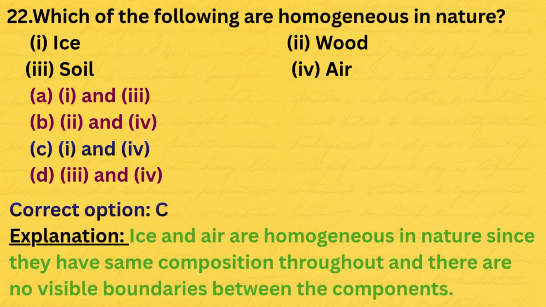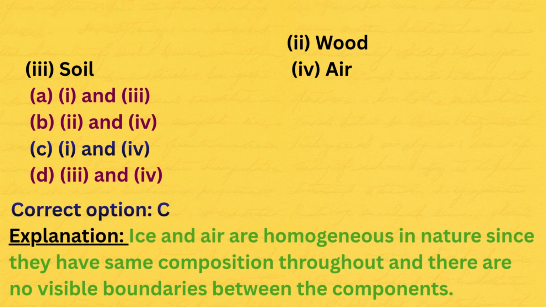Here the explanation is, ice and air are homogeneous in nature since they have the same composition throughout and there are no visible boundaries between the components.